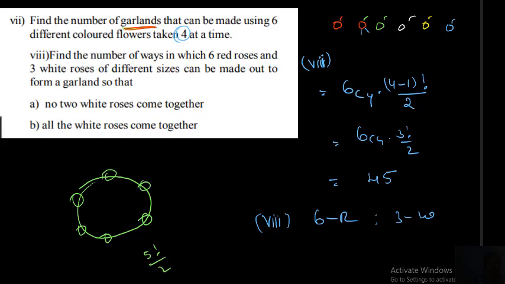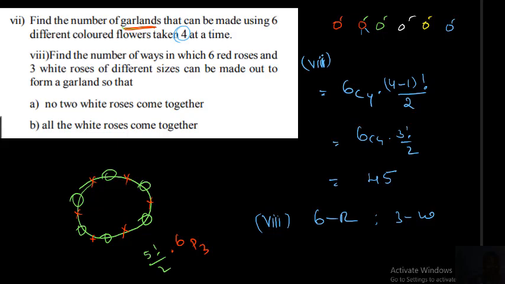Why am I dividing by 2 in garland problems? Only one direction we need to count. So each arrangement will have 6 blank places for the 3 white roses. How many ways can you arrange? 6P3 ways. Therefore, what is the total permutation? 5 factorial by 2 into 6P3 ways you can arrange so that no two white roses come together.